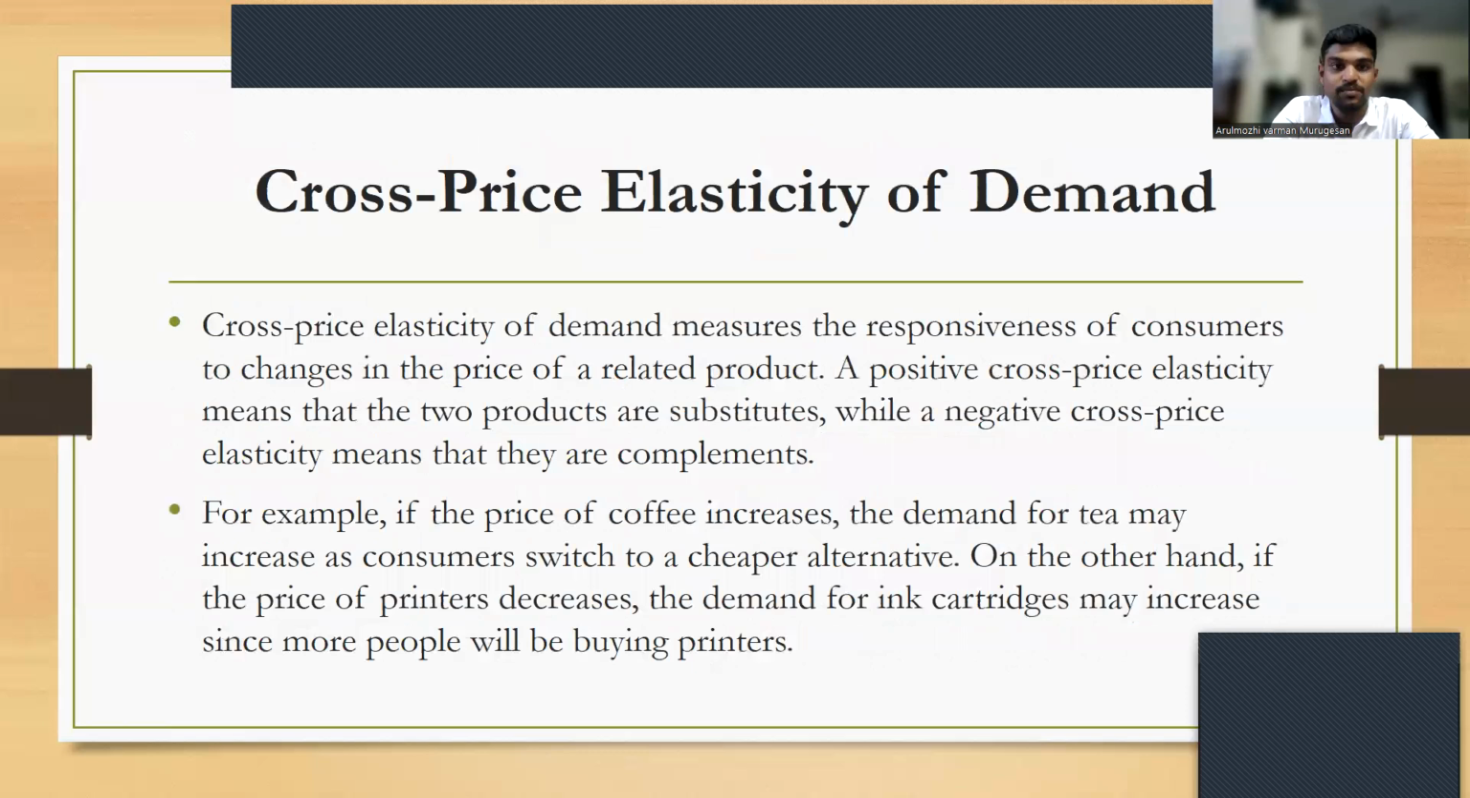So let's move on to the cross price elasticity of demand. Cross price elasticity of demand measures the responsiveness of consumers to changes in the price of a related product. A positive cross price elasticity means that the two products are substitutes, while a negative cross price elasticity means that they are complements. For example, if the price of coffee increases, the demand for tea may increase as consumers switch to a cheaper alternative. On the other hand, if the price of printers decreases, the demand for ink cartridges may increase since more people will be buying printers.